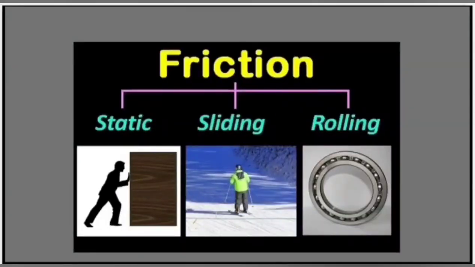Friction is of three types as shown in the flow chart. First is static friction. Second is sliding friction. And third is rolling friction. So let us know about these three types of friction one by one.